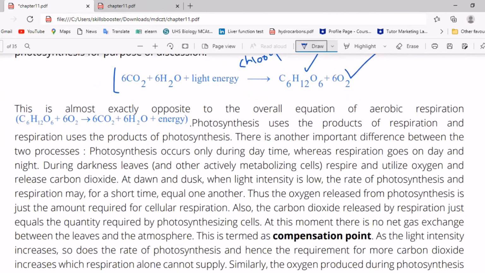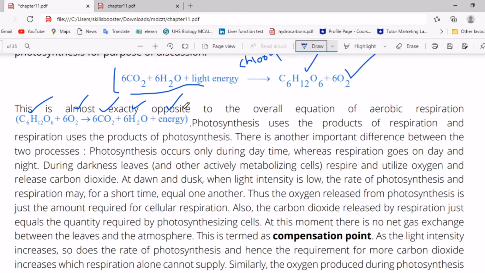This is almost exactly opposite to the overall equation of aerobic respiration. The equation of aerobic respiration is a glucose molecule plus 6 O2 broken down into 6 CO2 plus 6 H2O, and a large amount of energy is released. So photosynthesis uses the products of respiration, and respiration uses the products of photosynthesis.